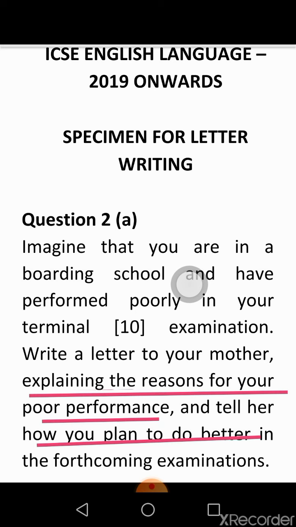What is to be written in the letter is some of the reasons as to why you have failed the exam. It is reasons, not a reason, a few reasons. And also tell her how you plan to do better in the forthcoming examination. Also in the same letter, you have to state your plans as to how you are going to improve in the next examination. So what is to be included is a few reasons and some of your plans to excel in the next examination. So let's see how we can write it.